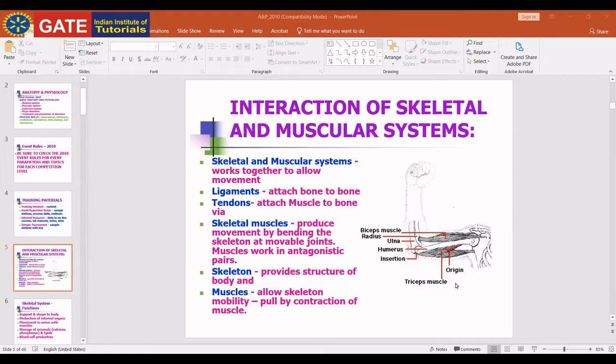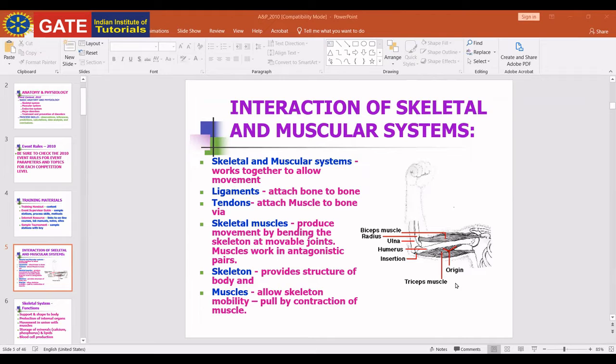These are all about tissues, and then we study some basic terms like cartilage, tendon, and ligaments. There are different cartilages: hyaline cartilage, elastic cartilage. A tendon connects muscle to bone, and a ligament is a bone to bone connection. These are some basic terms. Today we are going to study the muscular skeletal system. This is the first system we are going to study.